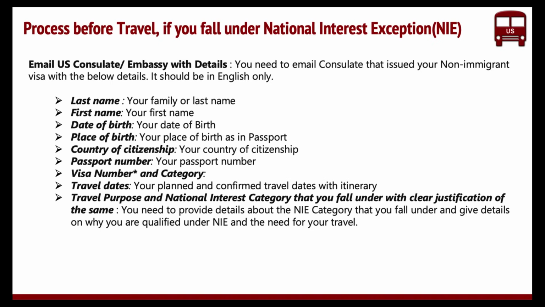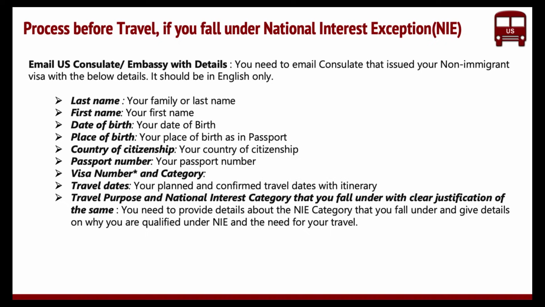So your biographic information like first name, last name, date of birth, place of birth, and country of citizenship, your passport number. And again, you have to put your visa number. This is the red color number that you see on your passport. It's on the lower left, I would say. So that's the number and the category of that. And that number is very, very important, because that's the number they will actually take and put in the system so that they can validate you have the right NIE exception. Yeah, this is what the consulates will do. So it's very, very important to put that number properly.